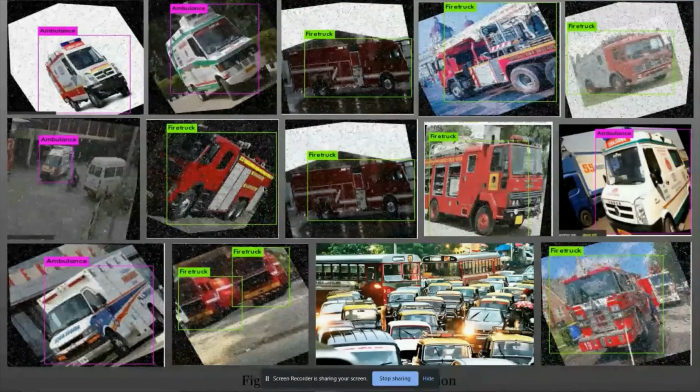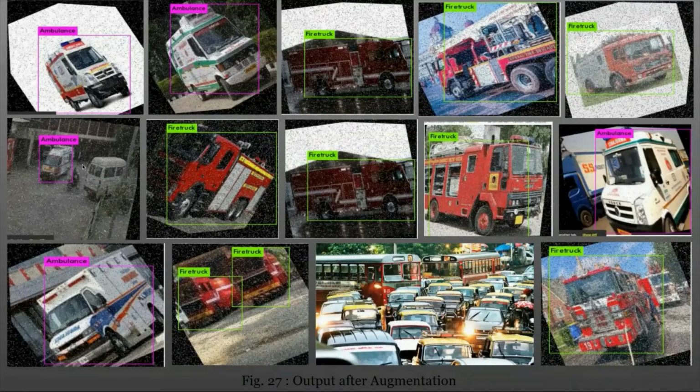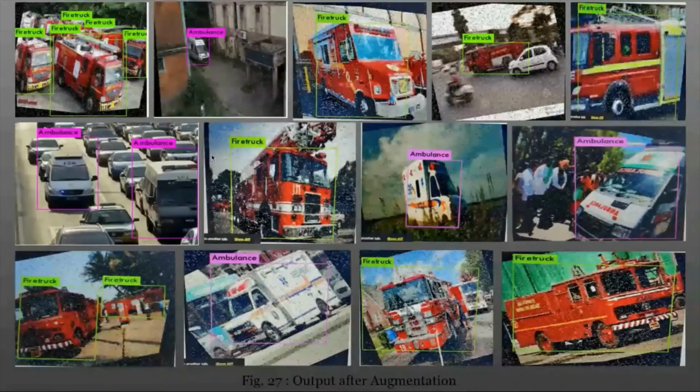Now this is very interesting because I've tried it on complex images to see the correctness of our model. In this image, you can see that there is a lot of noise and shear, and though these fire trucks are not visible to the naked eye, they are still detected in this model. In this image also, there are two buses which look like the fire truck, but they are still not detected. There are also a lot of unwanted particles, but they are not detected as ambulance or fire truck vehicles. Same goes for this output.